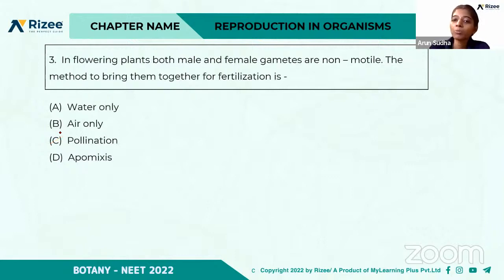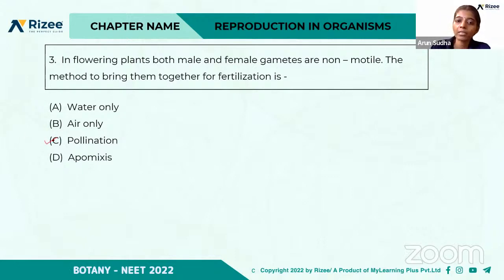In flowering plants, both male and female gametes are non-motile. The method to bring them together for fertilization is: water only, air only, pollination, or apomixis. So what they, yeah, C is the right answer. Yeah, good. I hope you're clear with that, right? C is the right answer.